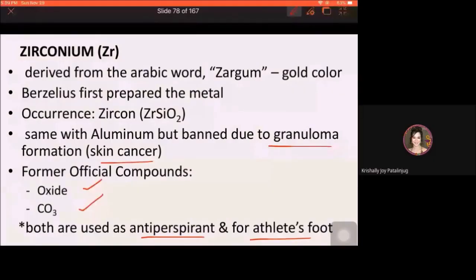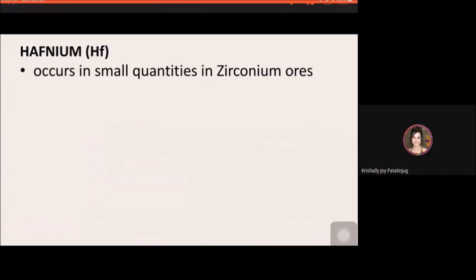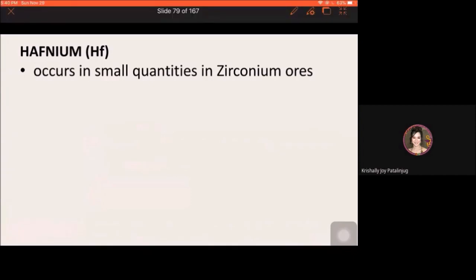Okay, so same with aluminum. Yung mga aluminum containing na antiperspirant, okay, they were already banned from the market. And again, that is because most of them cause skin cancer. And finally, hafnium. Hafnium, this is just a rare element, no pharmaceutical use. All right, it occurs in small quantities in zirconium ores.